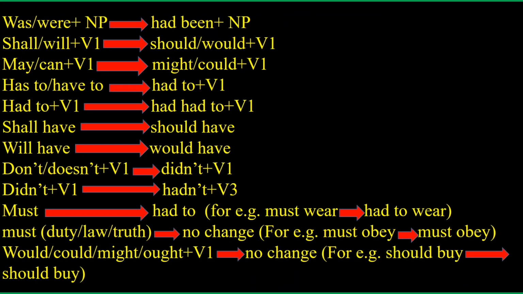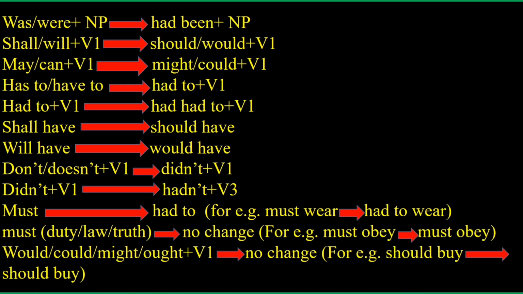Was, were plus NP will change into had been plus NP. Shall, will plus V1 will change into should, would plus V1. May, can plus V1 will change into might, could plus V1. Has to, have to will change into had to plus V1. Had to plus V1 will change into had to plus V1. Shall have will change into should have. Will have will change into would have. Don't, doesn't plus V1 will change into didn't plus V1. Didn't plus V1 will change into hadn't plus V3.